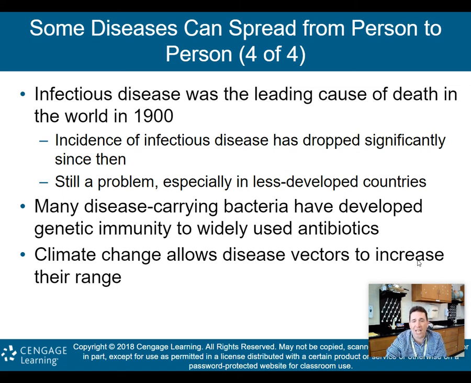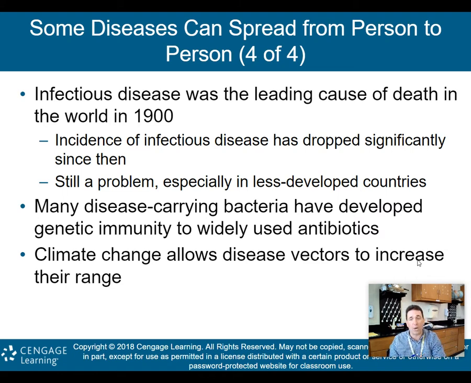Climate change also allows disease vectors to increase their range. Okay, so when we change our climate, we're changing where certain diseases may be able to multiply faster than in other areas, and that obviously messes up the ecosystem, because you may have diseases showing up in an area that they've never been before, because the climate wasn't suitable for it. Well, now the climate is, and so now you have this disease showing up. The population doesn't have any immunity to that disease because they've never had it before, and now you have that infectious disease running wild in that population.